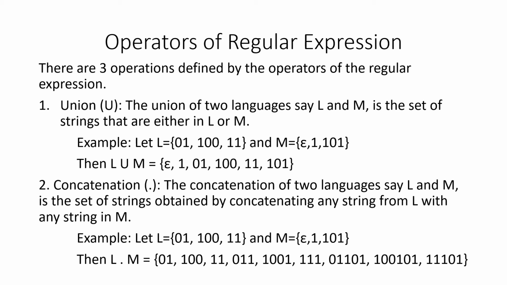So again, we'll take the same example that we have seen for union operations. Here we say it is a concatenation operation. So I've taken all the strings that belong to the language L, and I'm concatenating them with the string epsilon that belongs to M. So 0, 1 dot epsilon. Epsilon is nothing but an empty string. It does not have any symbol at all. So 0, 1 dot epsilon is 0, 1. Then 1, 0, 0 dot epsilon, the same string, there is no change. When I concatenate 0, 1 with 1, it yields the string 0, 1, 1 and so on.